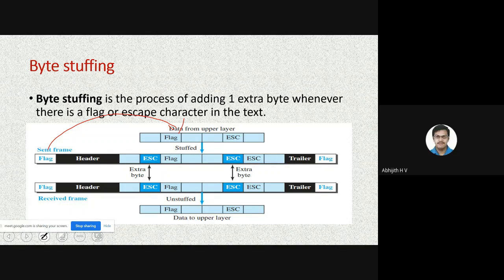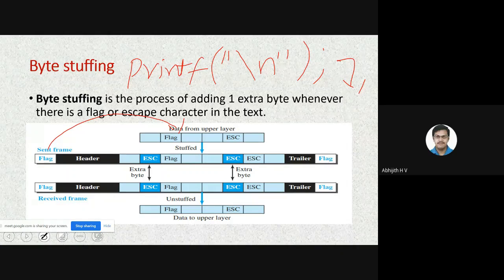If the same value appears in the data also in binary format, the data link layer will maintain one extra byte, considered a special byte. For example, in C programming, if you write printf with \n, it will generate a new line. I don't want to generate a new line; I want to print \n on the screen.